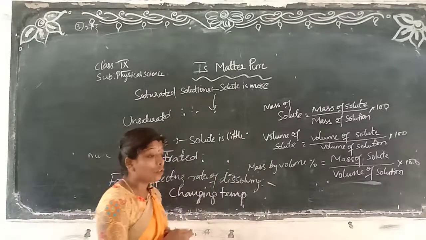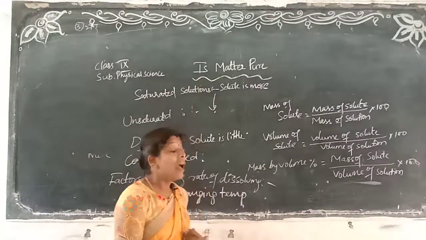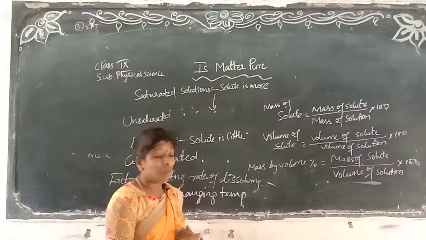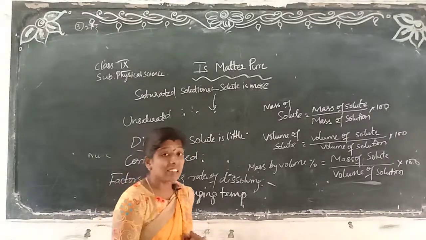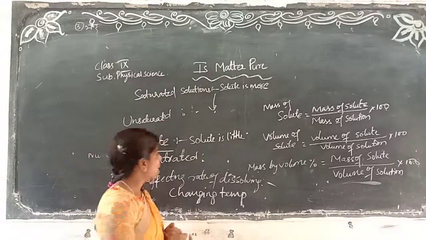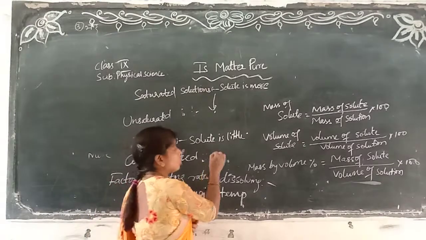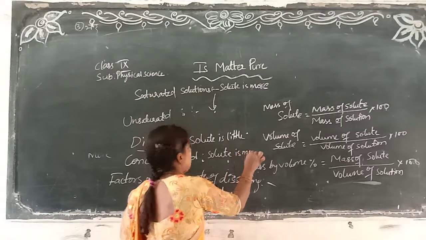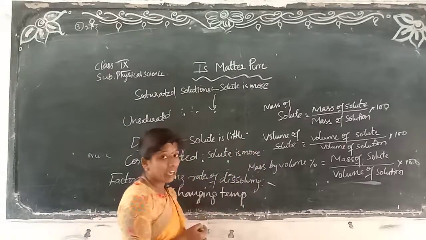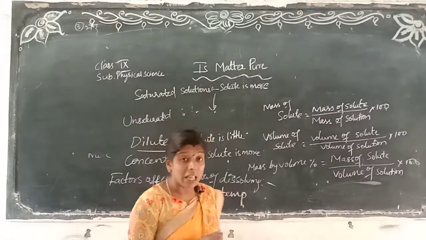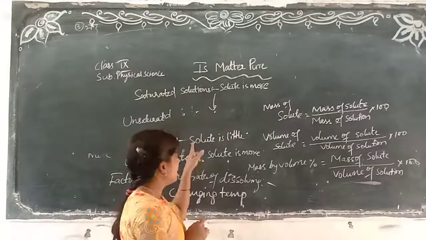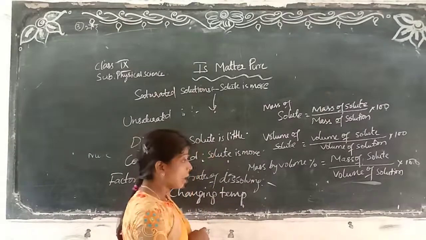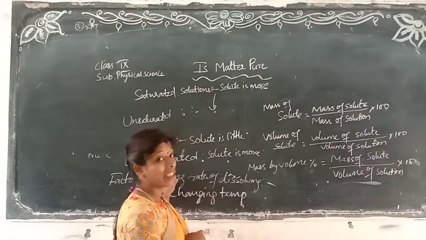In a dilute solution, if we have a less amount of solute, we will say it is dilute. If the solute is more, we will say it is concentrated. Solute a little less, dilute. Solute more, concentrated.